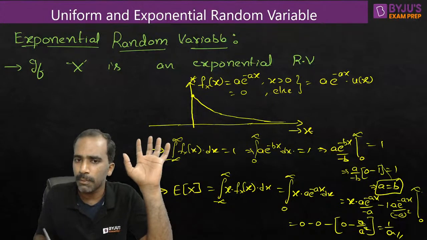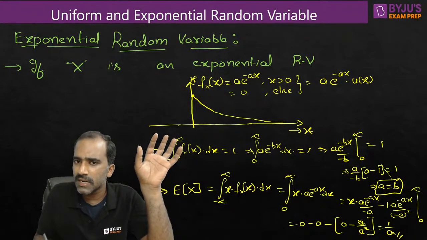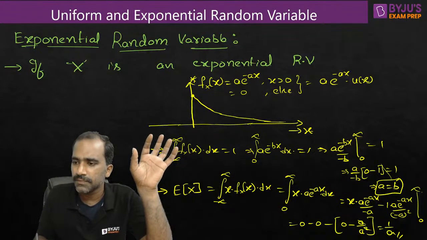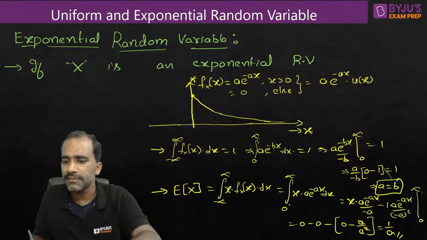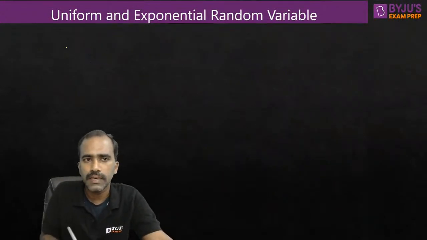We have gone with the properties of the PDF. Area should be 1. If you use that, you will understand. If there are two variables here, you'll know the relation between them if you just apply this basic. Correct? So this is the basic exponential PDF. Now let me discuss variations on it, little small variations on it.